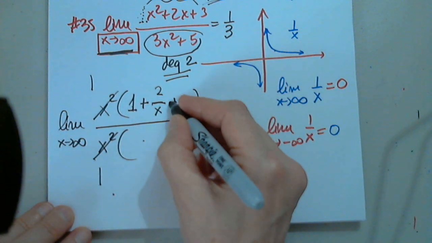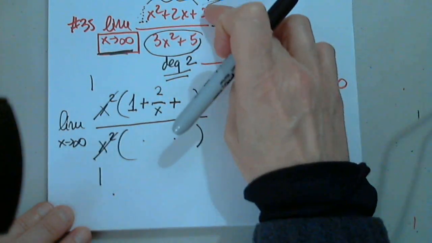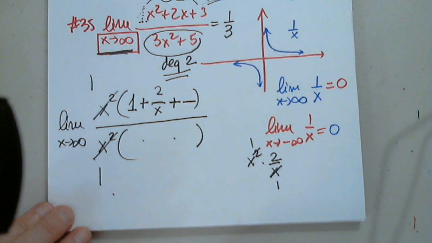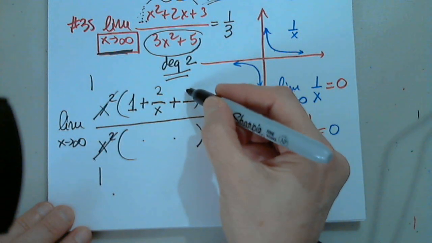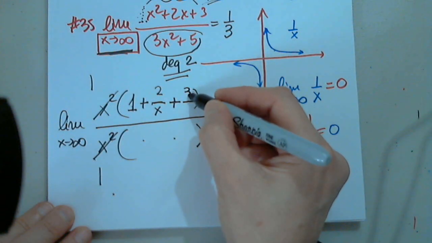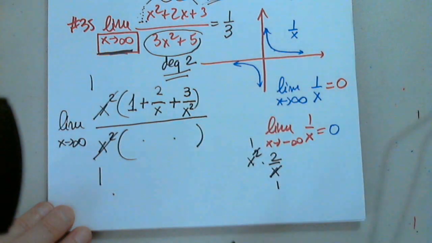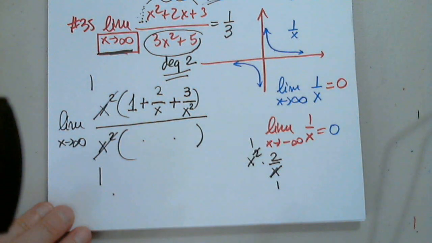And plus x squared times what will be 3? Of course, it has to be a fraction. X squared simplifies with x squared, and I get 3.